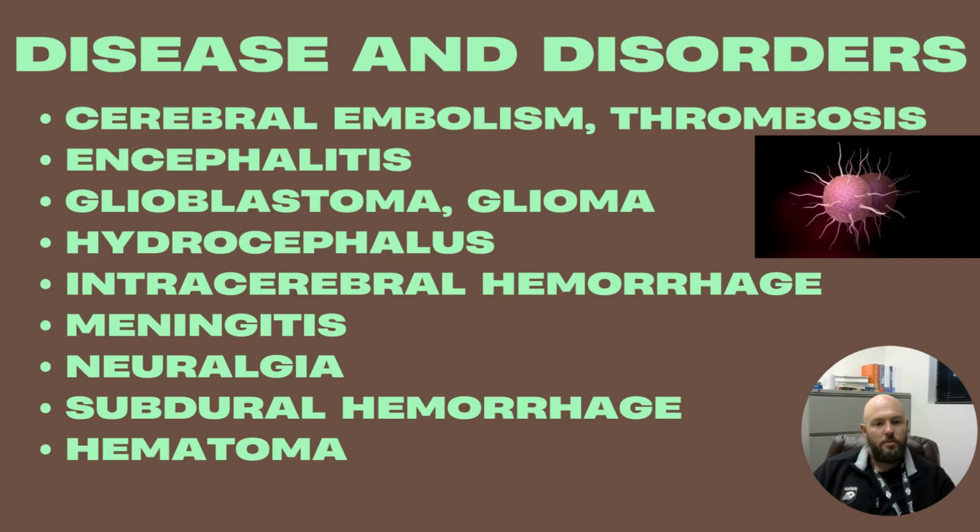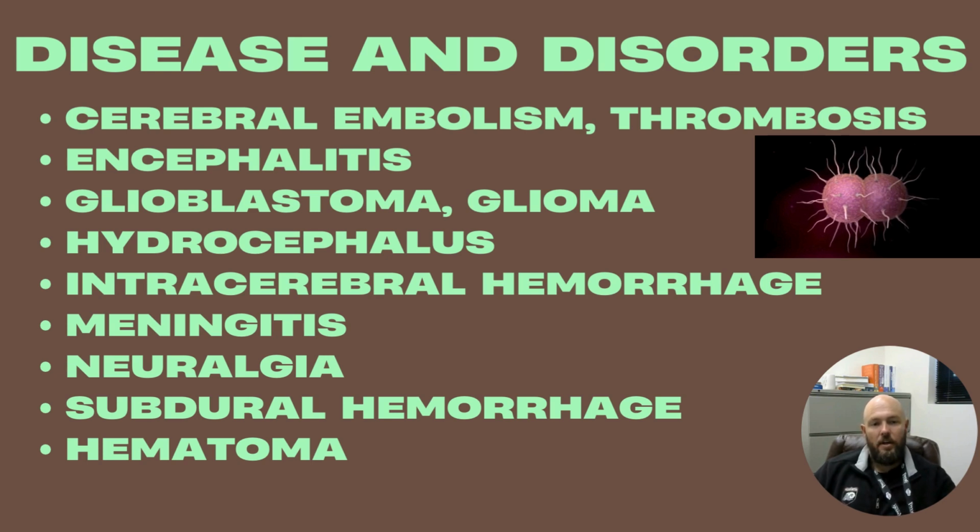Disease and disorder terms for the nervous system. Cerebral embolism or thrombosis is a blockage of blood flow in the cerebral arterial system, so within the brain, either by a blood clot or some other foreign body, maybe a fat plaque or an air embolism that blocks the blood flow and blood and oxygen delivery to the brain tissue, which can cause tissue death and signs and symptoms of a stroke. Encephalitis, inflammation of the brain tissue.